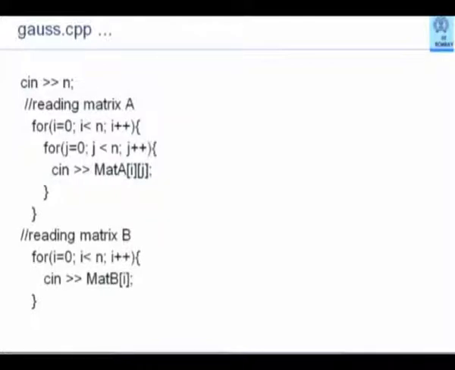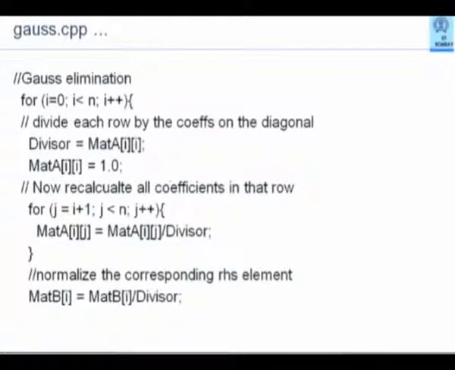Observe that there are two iterations, one nested under the other, which is required to read all elements of a matrix. You agree? I will vary from 0 to n minus 1 and j will vary from 0 to n minus 1. All elements will be read. Similarly, I will read the matrix B. Now comes the elimination program.